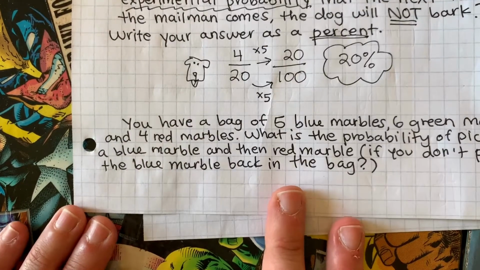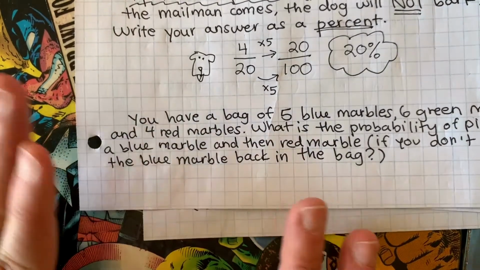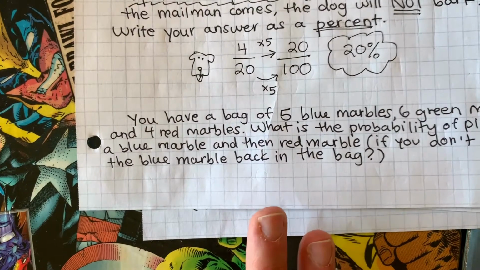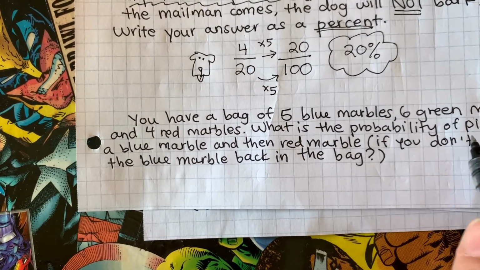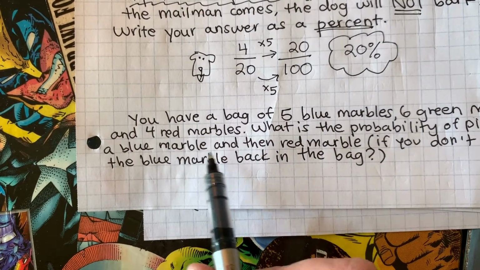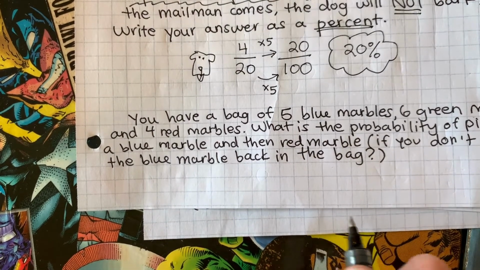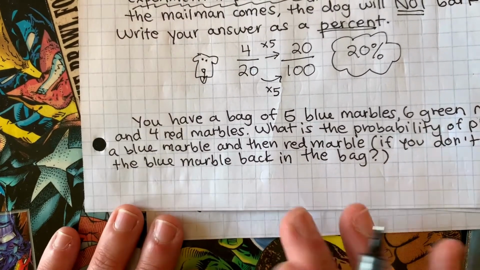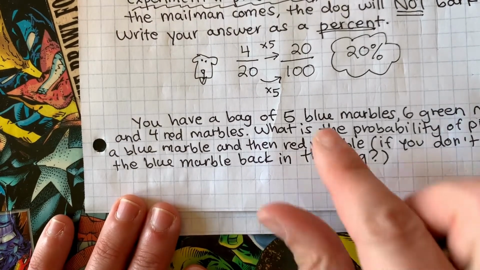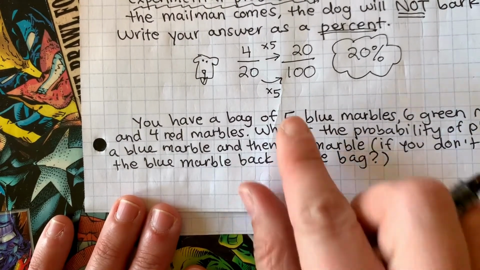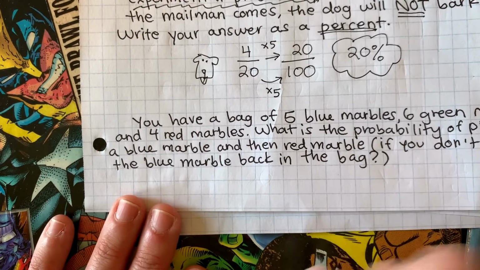All right, we have a bag of 5 blue marbles, 6 green marbles, and 4 red marbles. What is the probability of picking a blue marble and then red marble if you don't put the blue marble back in the bag? Oh my goodness, these are dependent events. You want to pick a blue, put it to the side, and then pick a red. What's the chance of that happening?